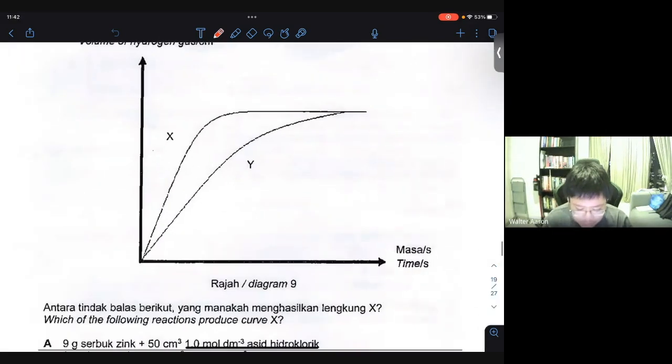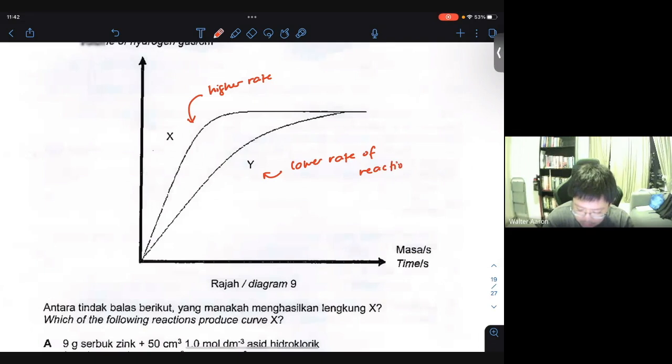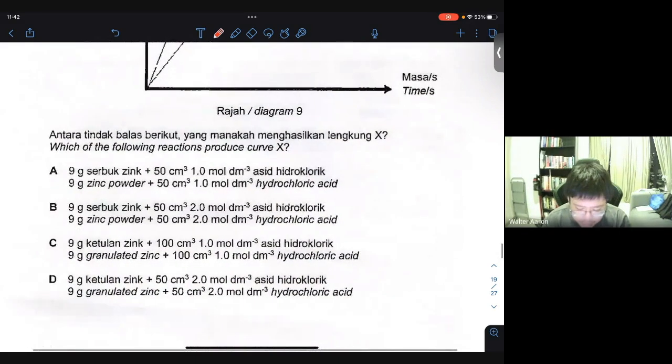We see there are two lines over here, right? The X technically has a higher rate of reaction, and the Y actually has a lower rate of reaction. Why is that so? It's because you can see that the curve of X is more steep compared to Y. The steeper the gradient of the line, the higher the rate of reaction. That's how we know. So it must be something which increases the rate of reaction in this case.